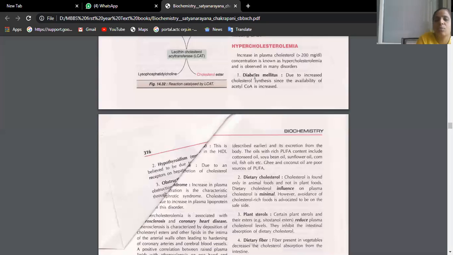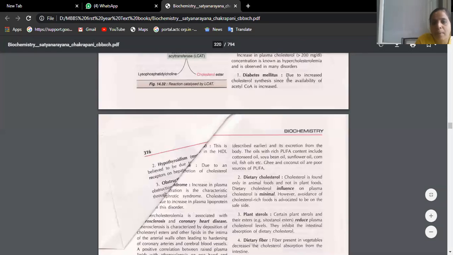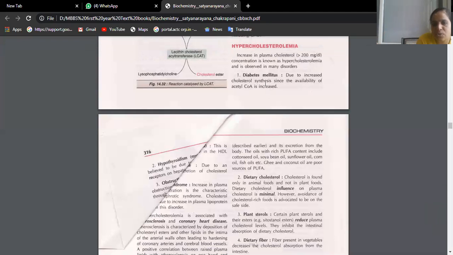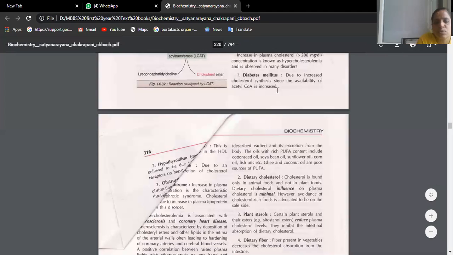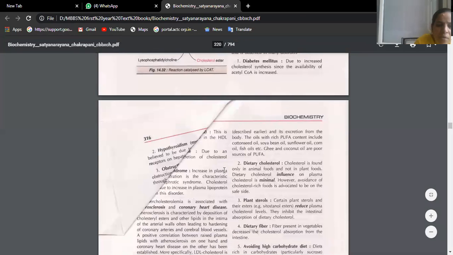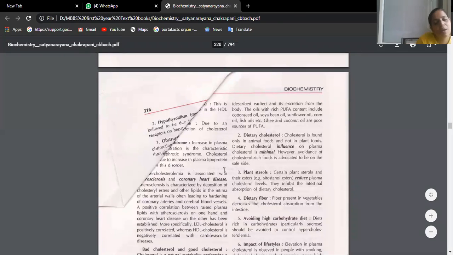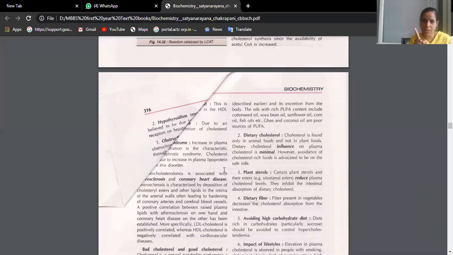During this act, you will see the cholesterol levels also increase in the blood due to excessive mobilization. That's how you will see it in diabetes mellitus, due to increased cholesterol synthesis, because glucose is unable to reach the target tissues. That is one of the reasons you see hypercholesterolemia. We also require normal hormones like thyroid hormones. That's the reason hypothyroid people are very much obese, whereas hyperthyroid people will be very lean.